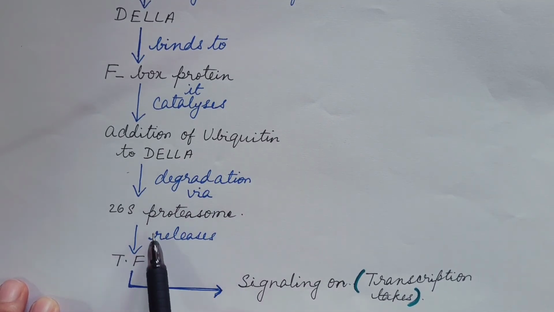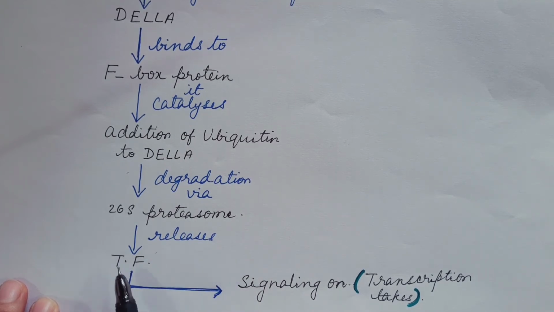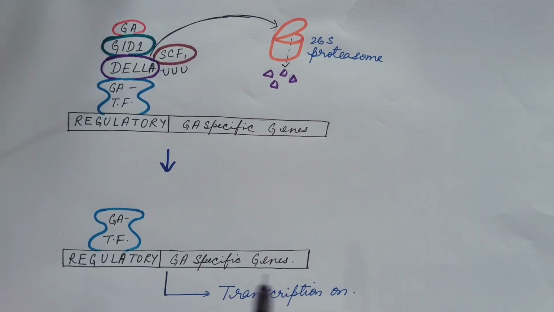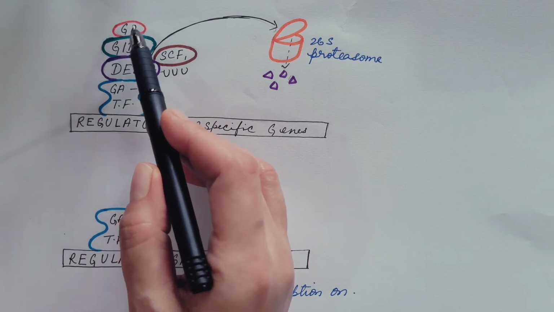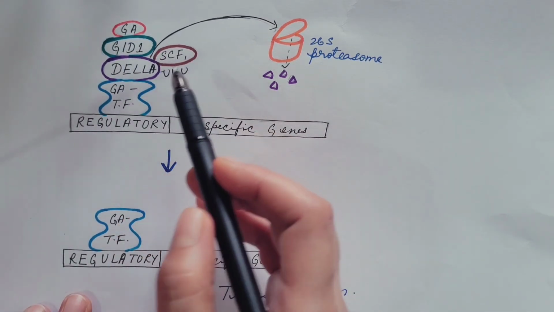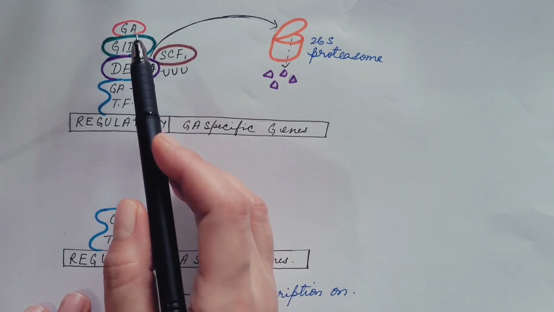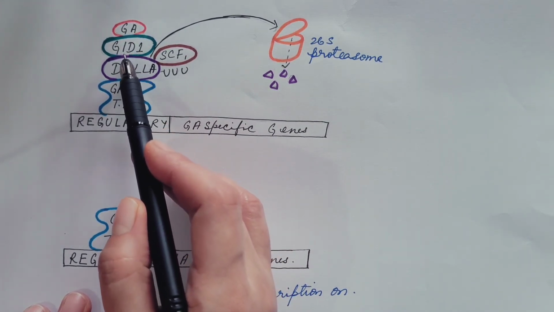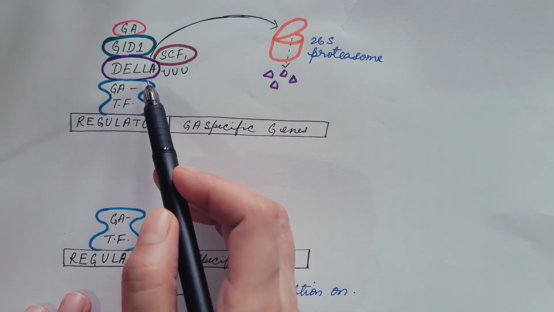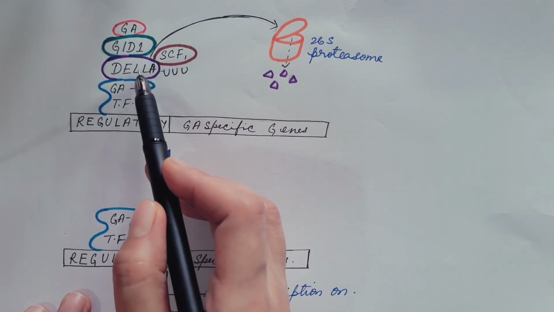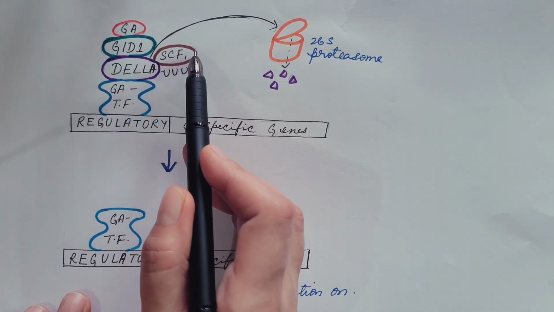Due to the degradation of the DELLA protein, transcription factor is free or it is released. Now, this transcription factor is able to transcribe genes, or we can say that signaling is on. Let us understand this with the help of figure. Gibberellin binds with GID1, which then binds with DELLA protein. So, GID1-DELLA complex is formed, which then enables DELLA to bind with F-box protein.